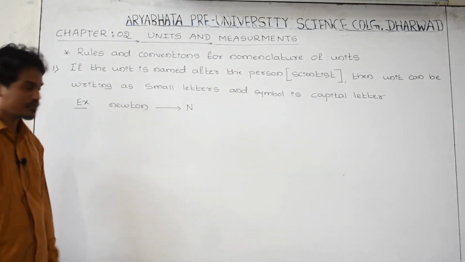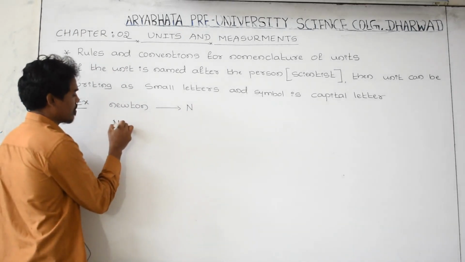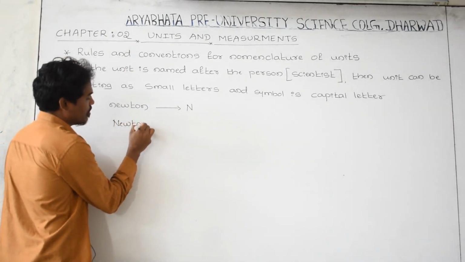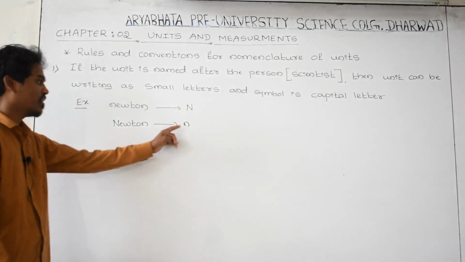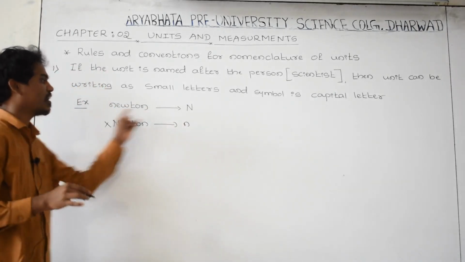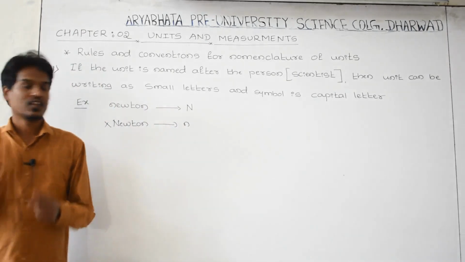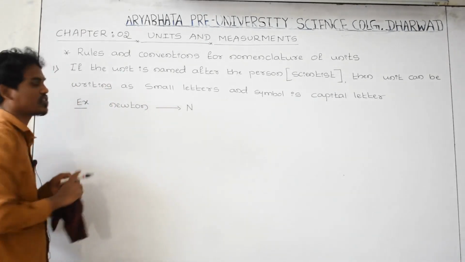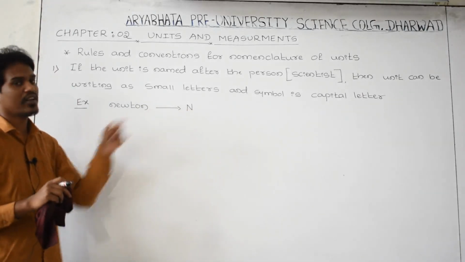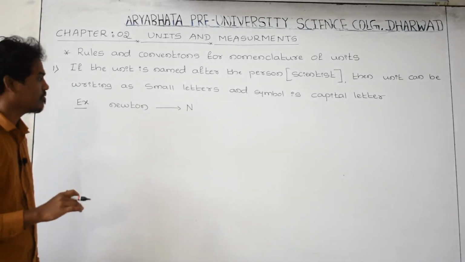It is a must. Don't write like this: Newton, with a capital, as the name of the unit. This is wrong. You have to write it like this. The name after the person is written with a small letter, but the symbol is indicated with a capital letter.